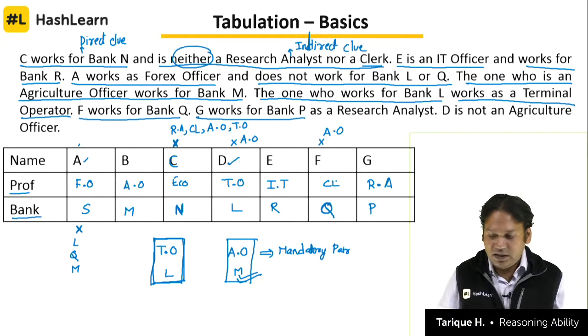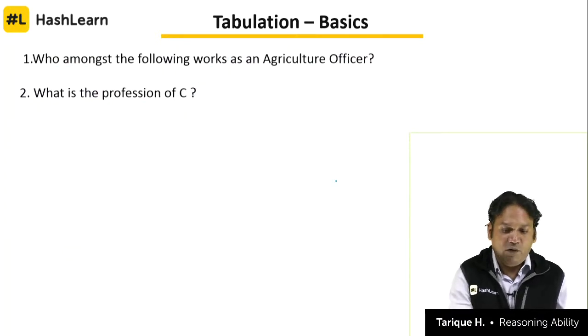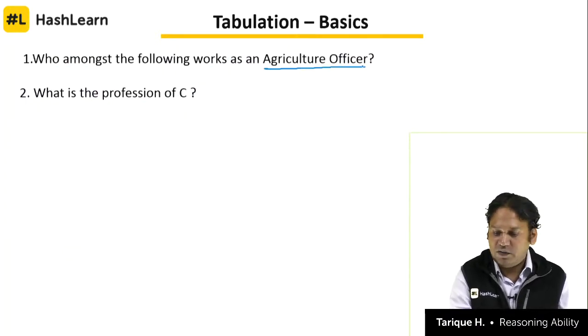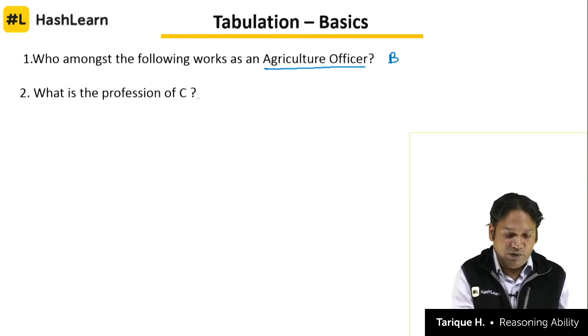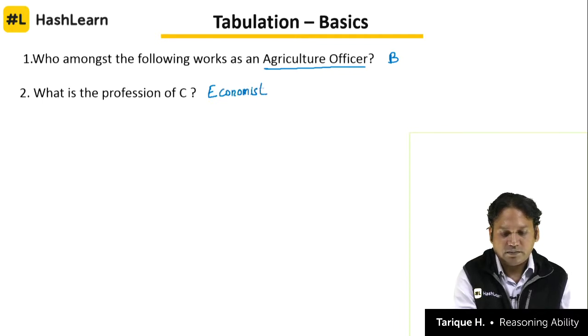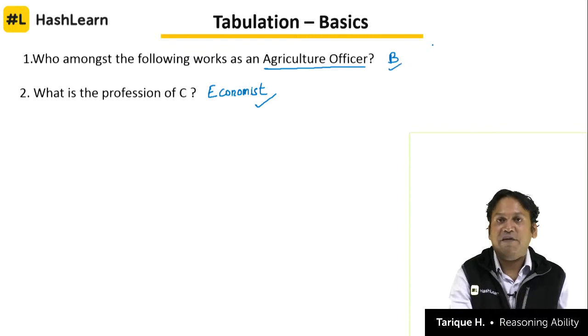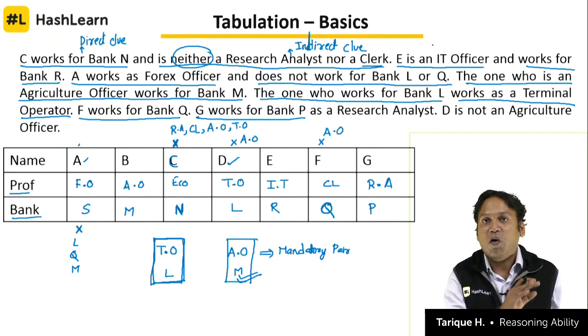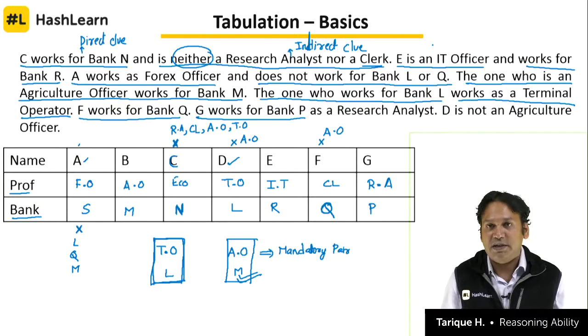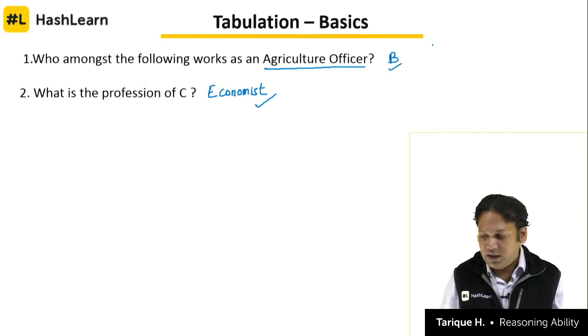Once we know this, we can answer the question. Who among the following works as an agriculture officer? What is the answer? B. And what is the profession of C? The answer is C is the economist. And if there are 4 or 5 more questions, we can solve all, because once we have data with us, we know all the persons A, B, C, D, E, F, G, which profession they have and which bank they are working in.